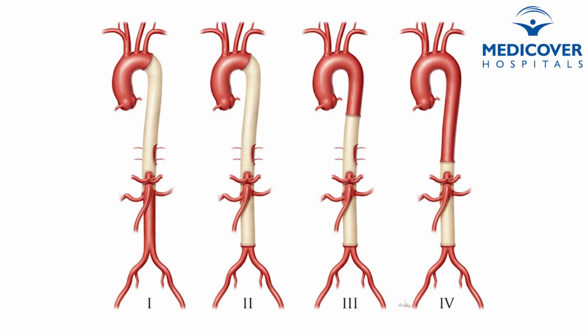Then the fourth type of surgery is for the descending aorta, where we go from the left side of the chest and replace the damaged part with an artificial tube, which lasts longer. When we use a tube, especially in a young patient, it will last longer. The other options in the descending aorta are stents, but those options are for older patients who are not fit for surgery. First choice always is replacement with surgery using the new artificial tube.